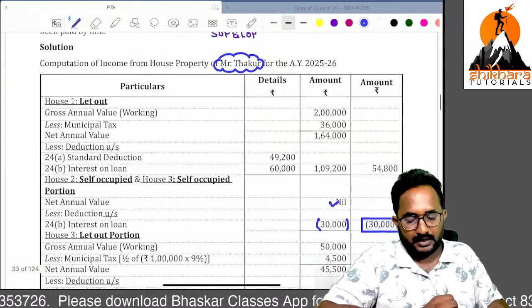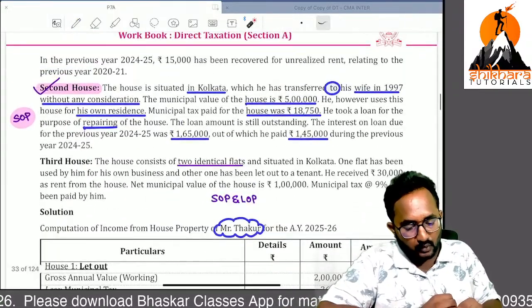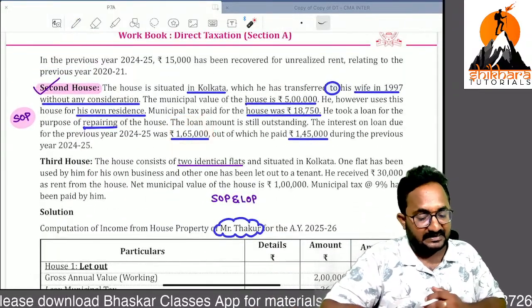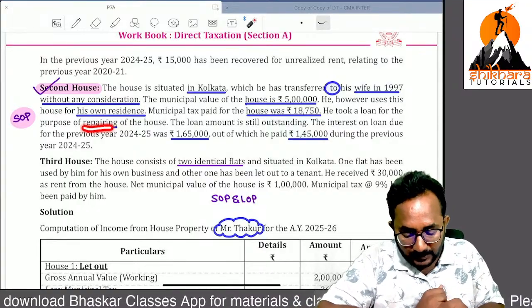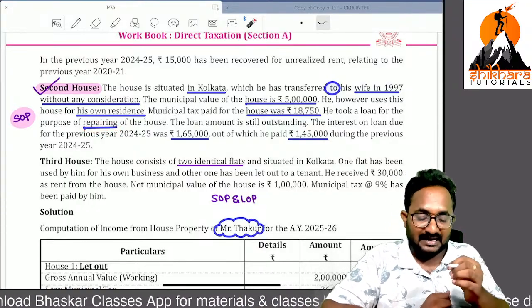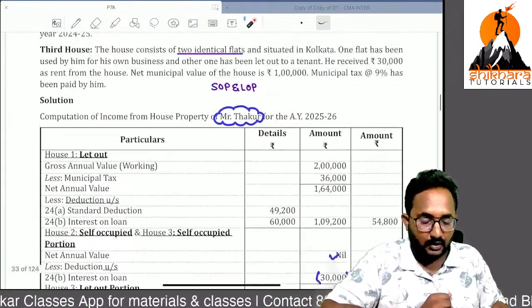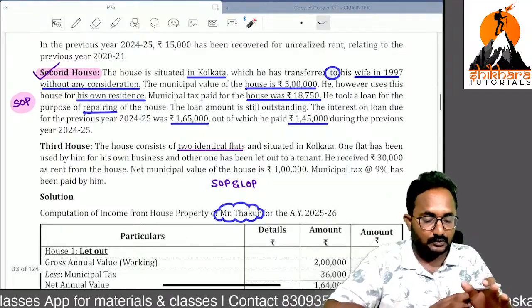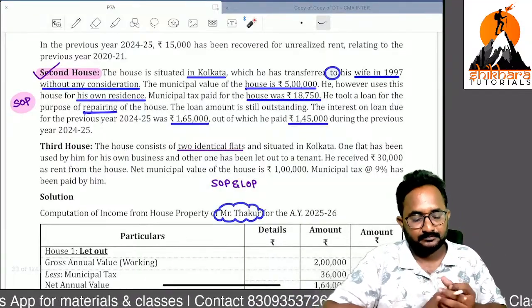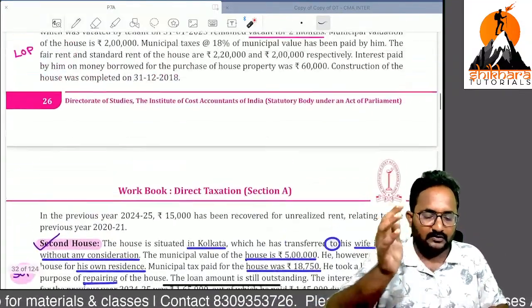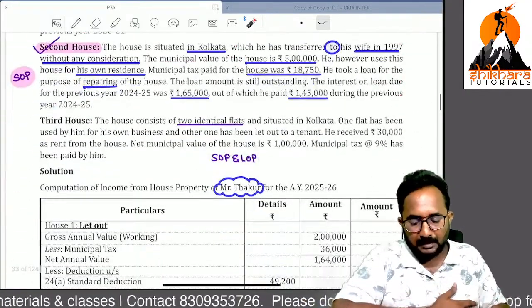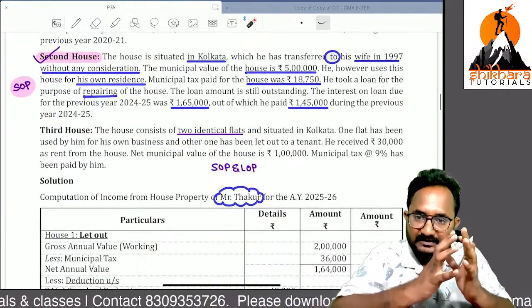Sir, why are you restricting? Because 1,65,000 interest is there. But if it is taken for repairs, renovation, or reconstruction purpose, that is restricted to 30,000, ma'am. I will tell you after some time. Have you understood this part of the question, ma'am? The remaining houses we can discuss after some time. But remember, for the second house we applied the deemed owner concept.